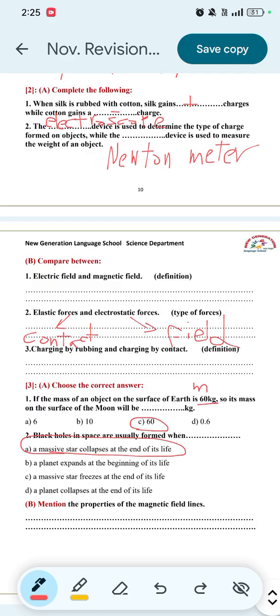Number 2, starting from the North Pole and ending at the South Pole. Number 3, they are denser near the poles and far separated as they move away from them.